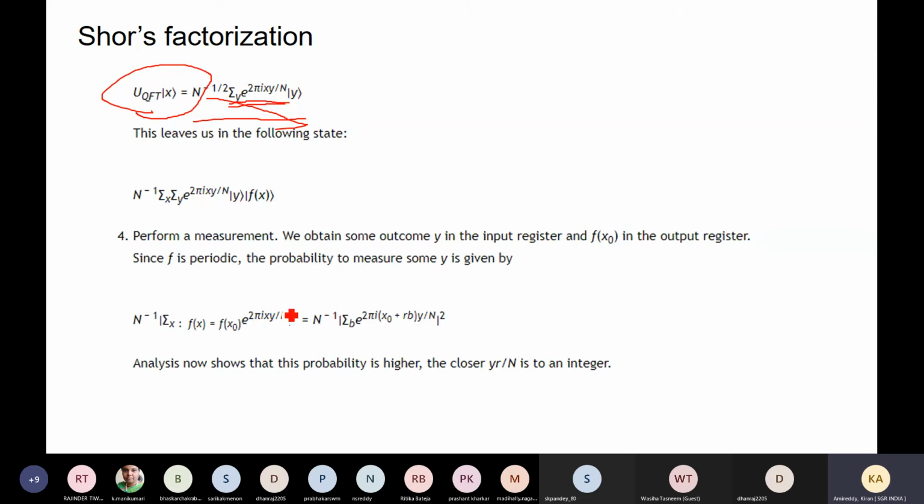After applying the Fourier transform, the final value we get can be stored, and that will be the factorization.